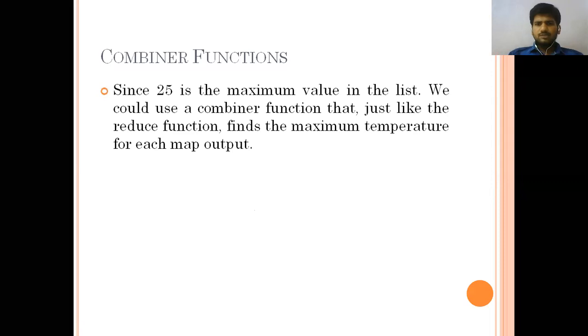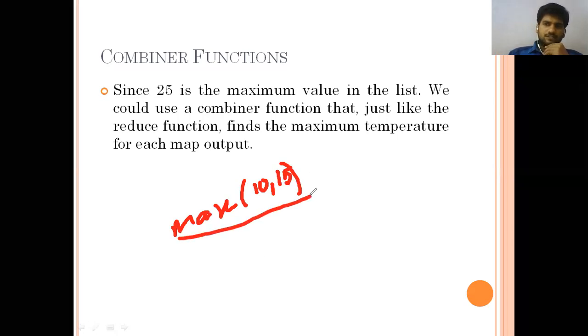Since 25 is the maximum value in the list, we could use a combiner function just like the reduce function to find the maximum temperature for each map. Does anyone remember the max function? What is the max function? For example, we can take 10 and 15. What is the output of this function? Max of 10, 15 is 15.